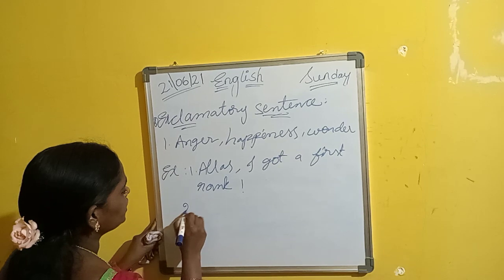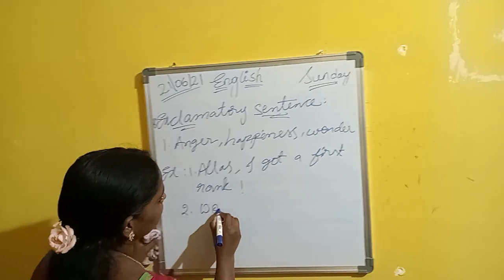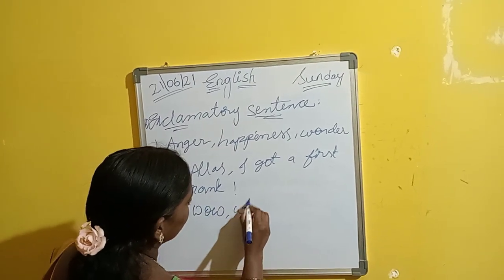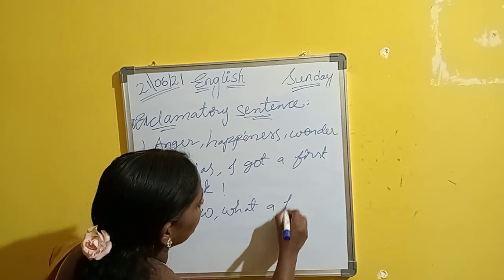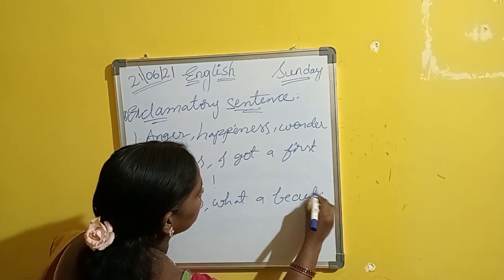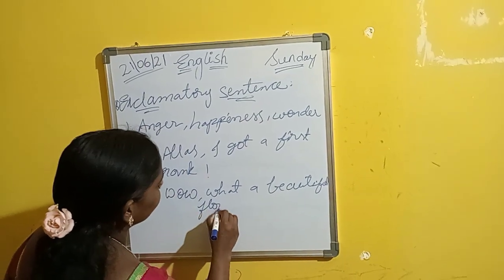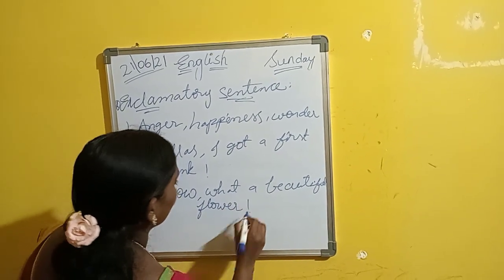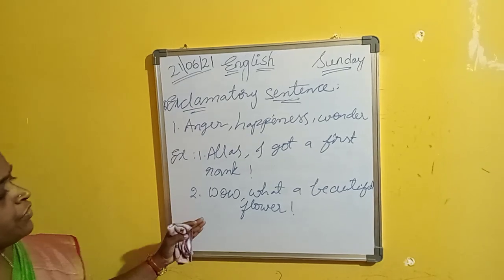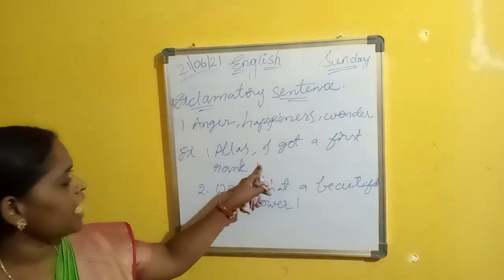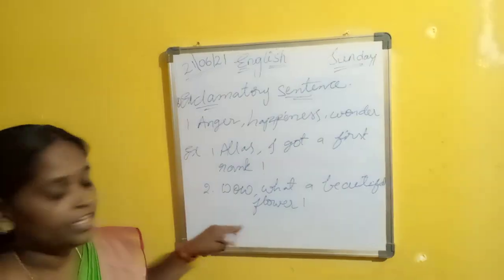And next one is, wow, what a beautiful flower! Here we express happiness, and here wonder.